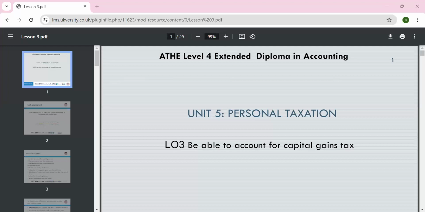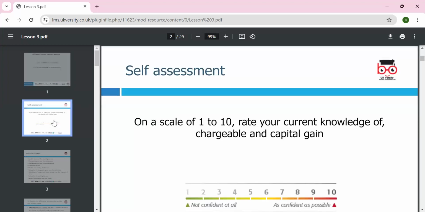Okay, welcome. We'll start. Today's lesson will go through being able to account for capital gains tax. Last lesson we had a discussion about employment tax, property tax, savings and non-savings income, application of rates and examples. Today's lesson will be focused on capital gains tax.